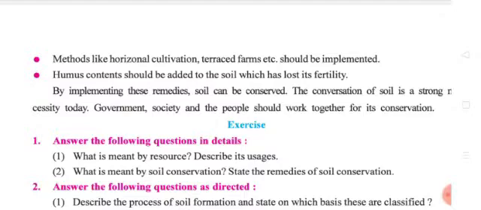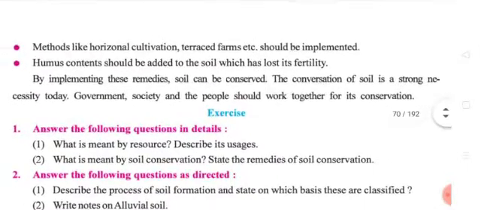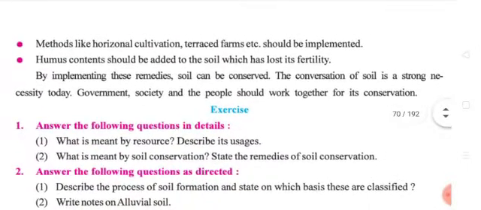So all these methods we have to follow to conserve the soil. The conservation of soil is a strong necessity today. The government, society and the people should work together for its conservation. It is one of the important things. That is why the government, the society and each person should have the responsibility to work hard for conserving the soil.